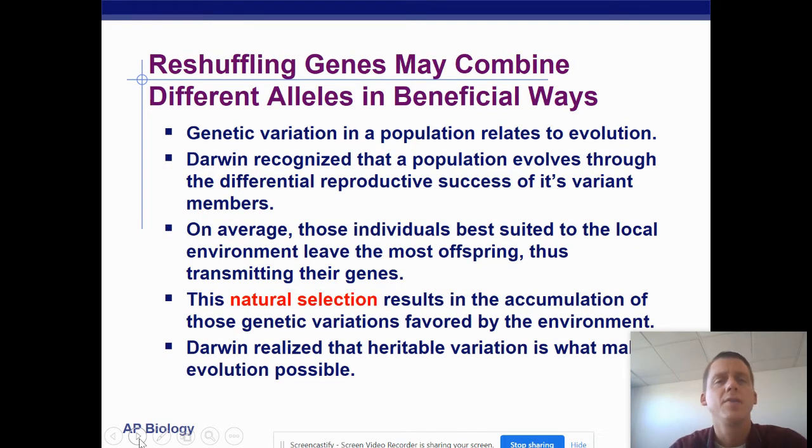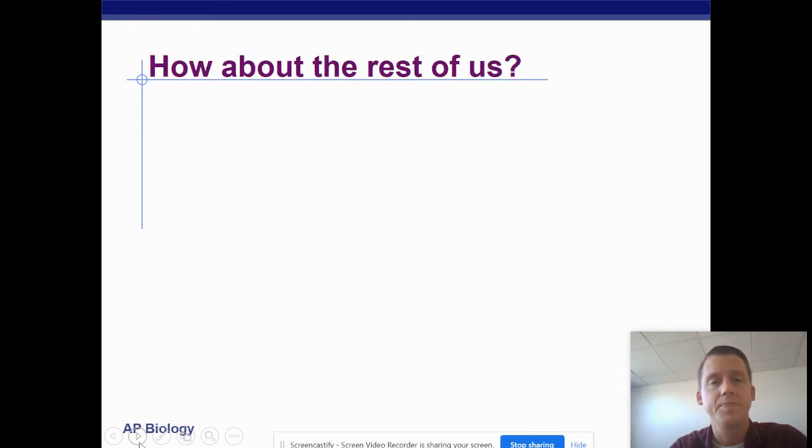All right, so genetic variation is the way that evolution basically starts. Some individuals are better suited to an environment, other individuals are not so well suited to an environment, and the ones that are better suited usually survive and pass on their genes. And that's the basis of natural selection.